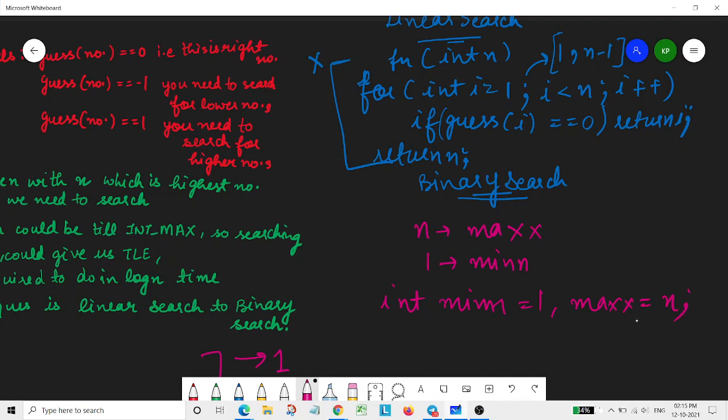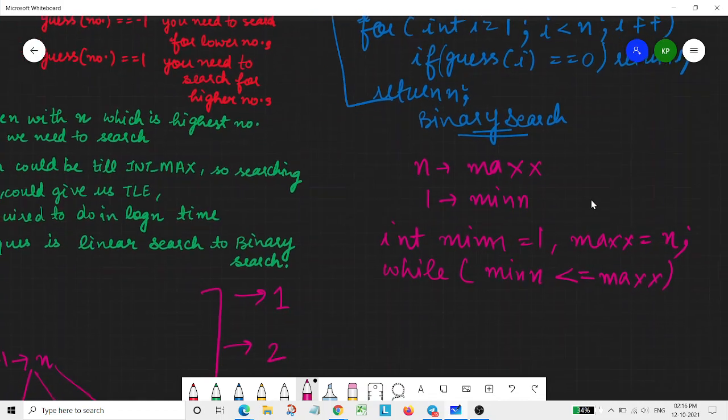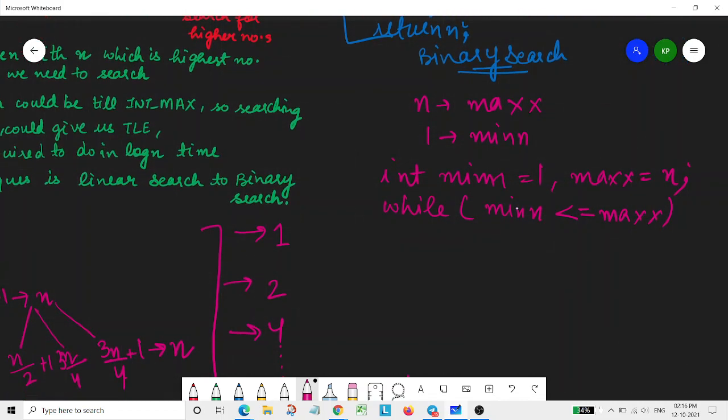This would be our min and max value. Then for binary search, we keep a check: while min is less than or equal to max, then we maintain a mid variable, which would be min plus (max minus min) divided by 2.